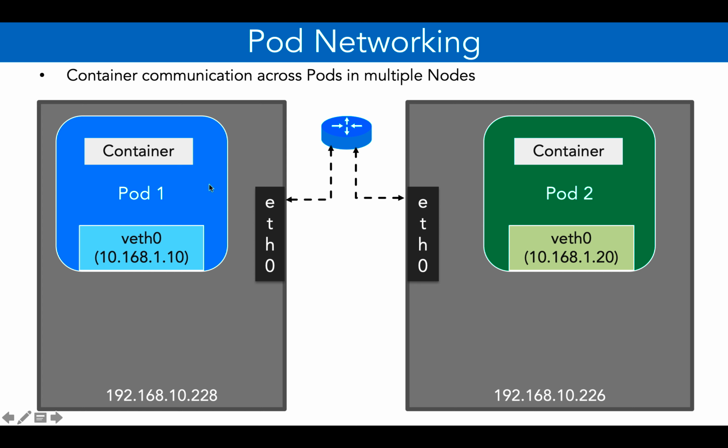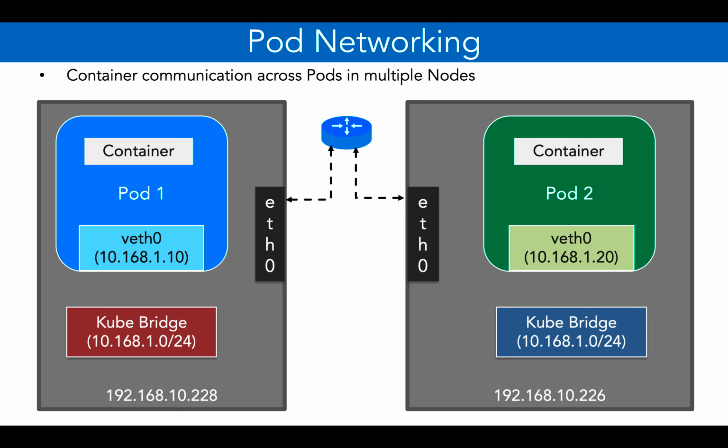Now, if there are multiple pods in the same node, they'll use something called Kube Bridge to do the communication. So these are the Kube Bridges on the respective hosts, and these are installed when the Kubernetes cluster is created. I'm using different color codes just to show you that these are on two different nodes, but essentially the process or the program is the same. It is Kube Bridge. If you have multiple pods on the same node, the pods will use the Kube Bridge program to communicate with each other.